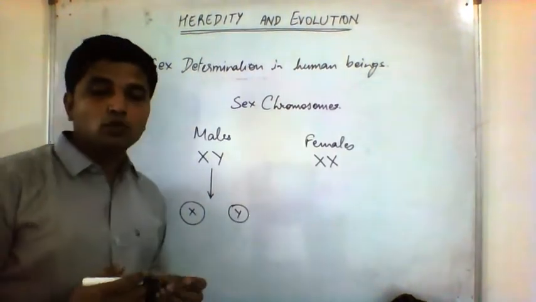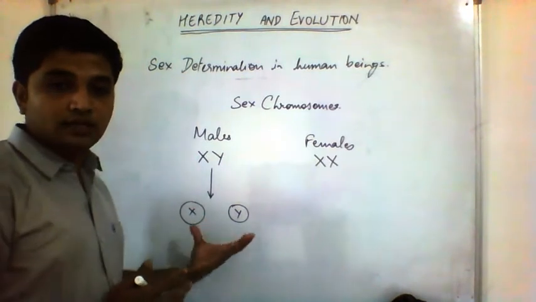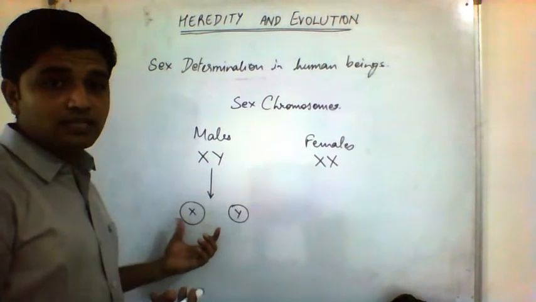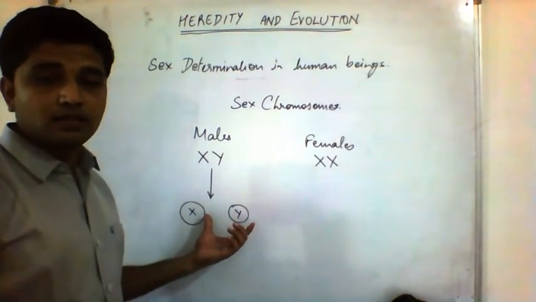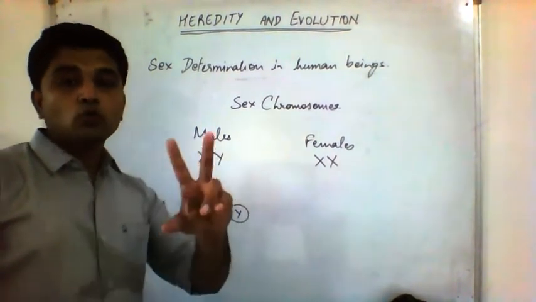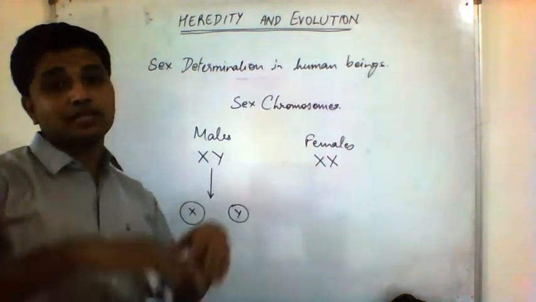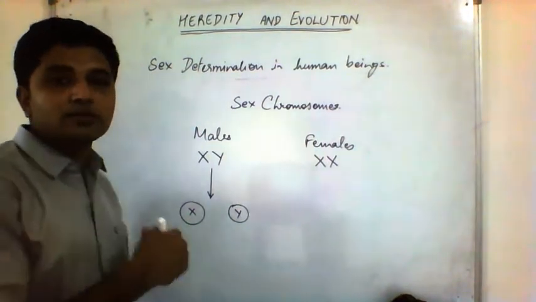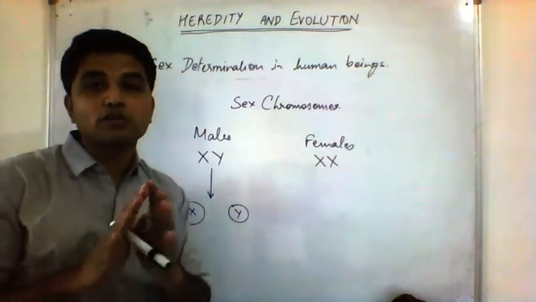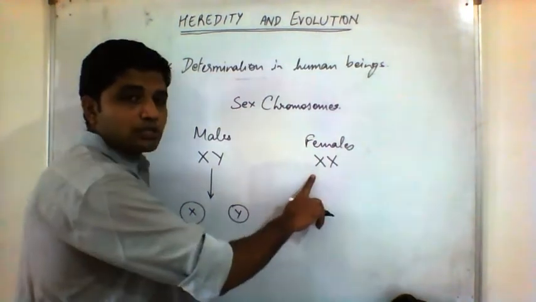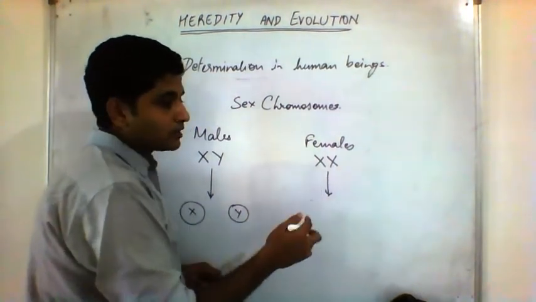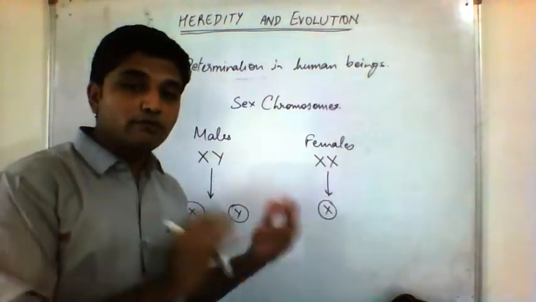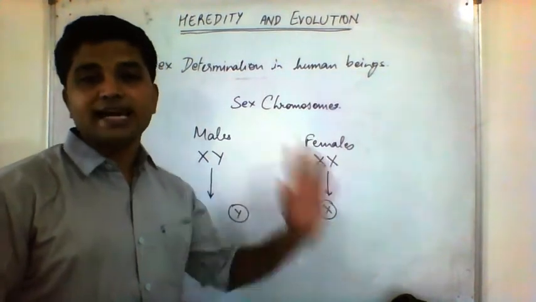Human males produce sperm cells that are either X type, X-carrying, or Y type, Y-carrying. So there are two types of sperm cells. Don't think there are only two sperm cells. Millions of sperm cells are produced, but out of those millions, 50% are X type and 50% are Y type. Human males produce different types of sperms, whereas females do not have the option. Female gametes carry only X type. The ovum has no choice. Ova are only X type.